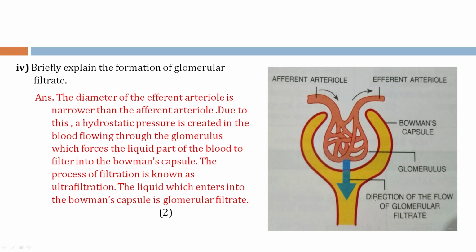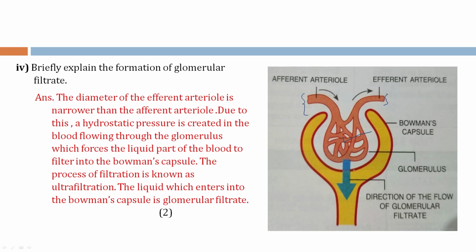Bit 4. Briefly explain the formation of glomerular filtrate. Already you have drawn the diagram. The diameter of the efferent arteriole is narrower, so this is narrower than the afferent arteriole. Due to this, a hydrostatic pressure is created in the glomerulus, which forces the liquid part of the blood to filter into the Bowman's capsule.